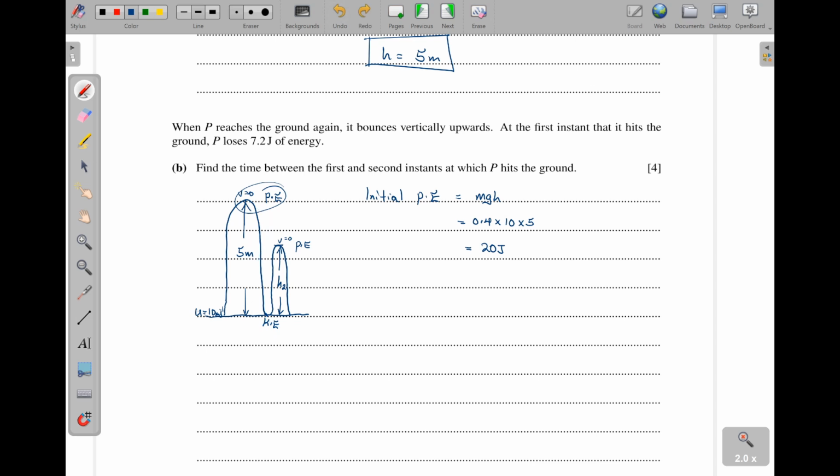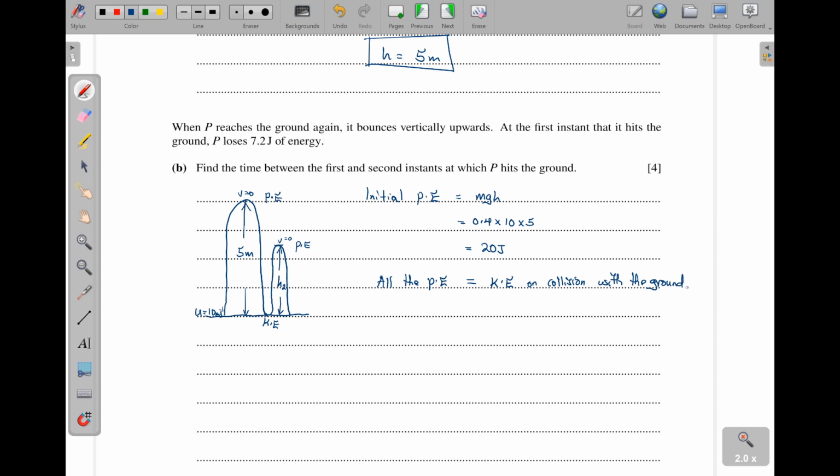Okay. So the kinetic energy, now, let me just say, all the potential energy is equal to the kinetic energy, okay, on collision with the ground. It has been converted.